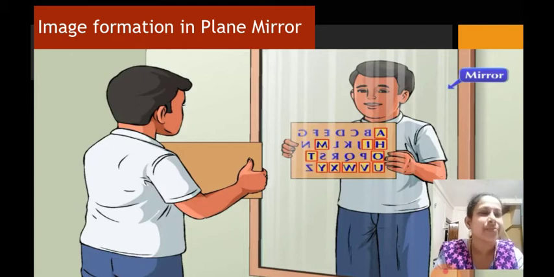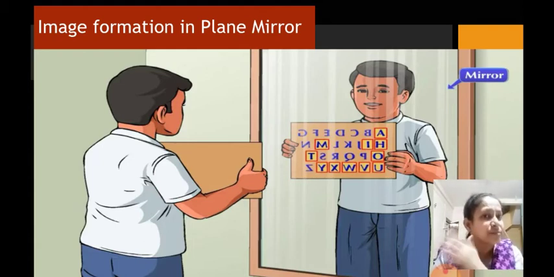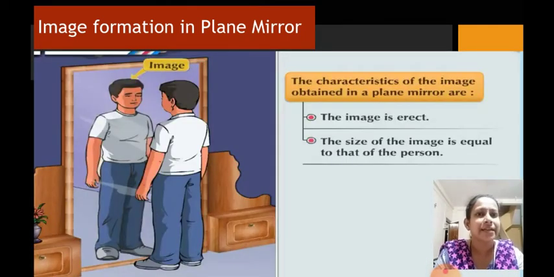Isn't it interesting? Yes, because they have symmetry. Since they are symmetrical, they appear to be the same inside the mirror. They do not appear to be laterally inverted. The others are laterally inverted because right appears left and left appears right. So this is another property of the plane mirror.